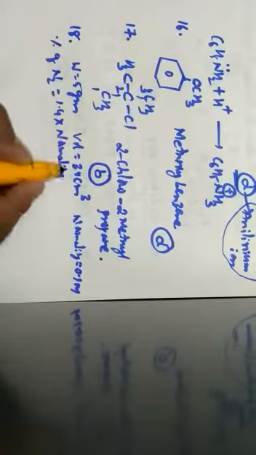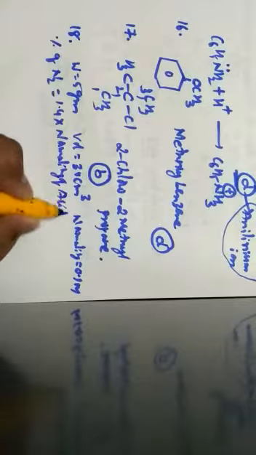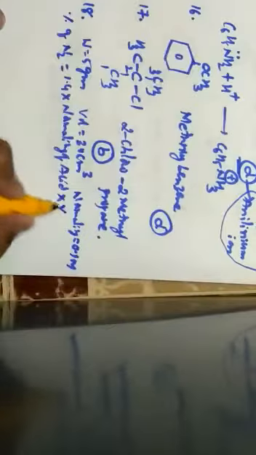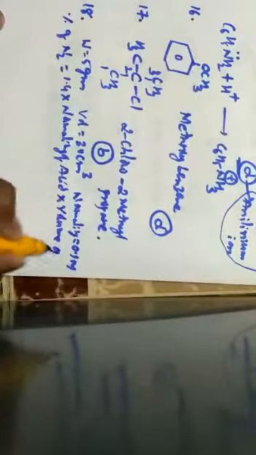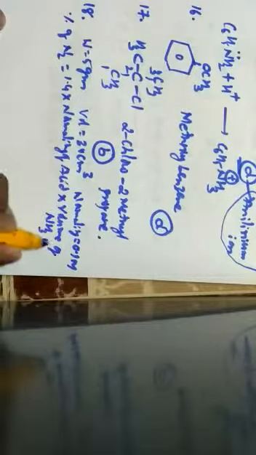So here they are asking to calculate the percentage of nitrogen. We know that percentage of nitrogen is given by the formula 1.4 into normality of acid into volume of ammonia used divided by weight of organic compound.